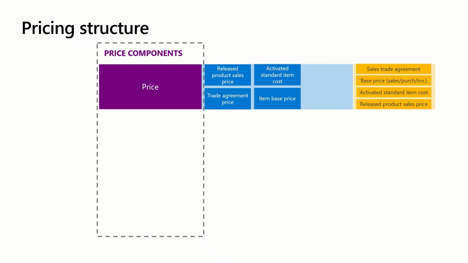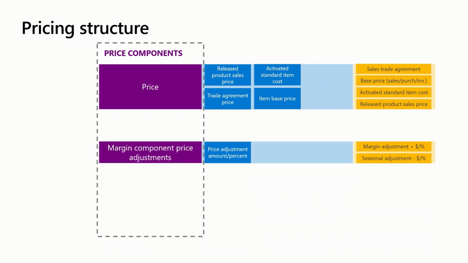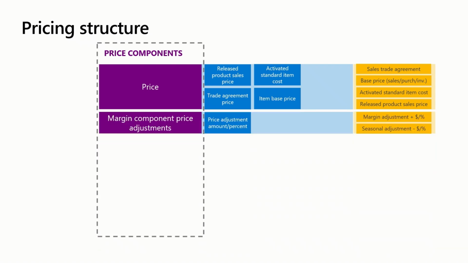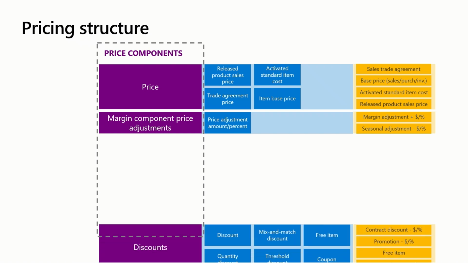The price can be sourced from a trade agreement, and if a trade agreement does not exist, base price is applied. This base price can be based on purchase or standard cost of an item or default price specified on the item master. Margin component price adjustment allows for adjustments to the price at the time of order. This happens before discounts or charges are applied.